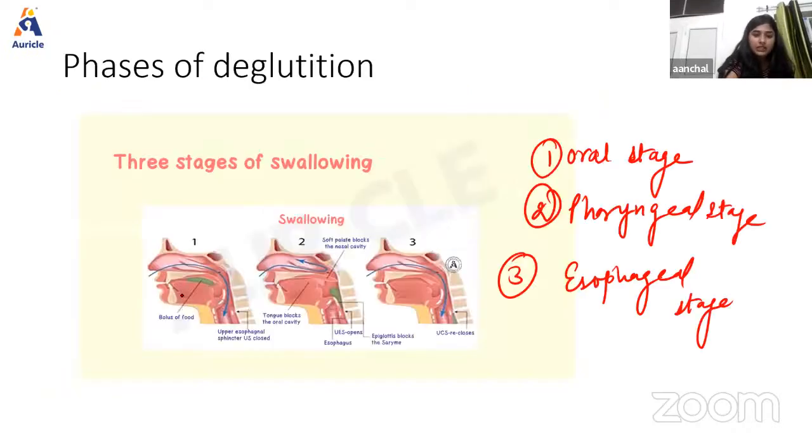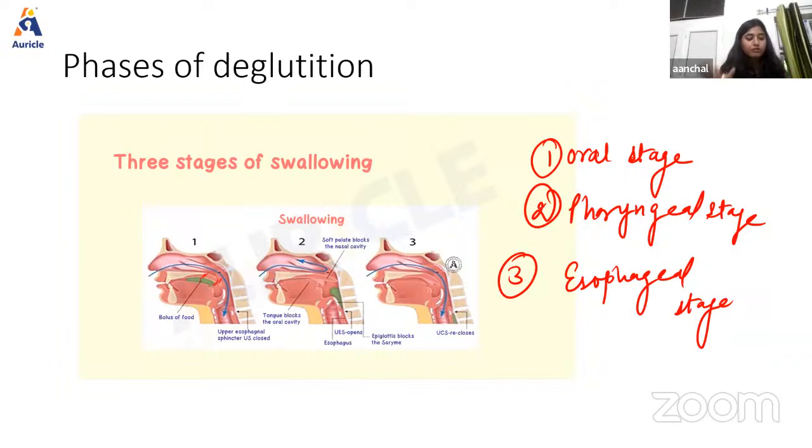As we can see in this first stage, the bolus is placed over the posterior dorsal surface of the tongue, that is known as the preparatory stage. Here the anterior part of the tongue is retracted and depressed, and the posterior part of the tongue is elevated and retracted against the hard palate. In this way, this will push the food bolus back into the pharynx.